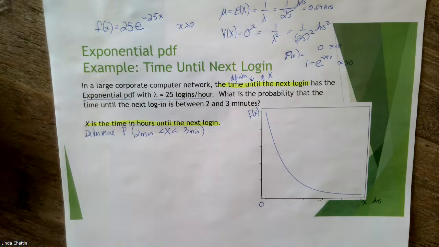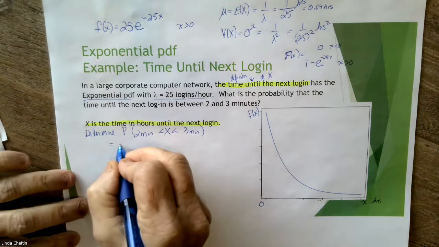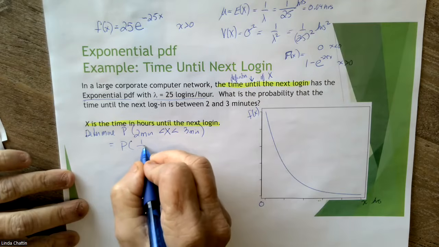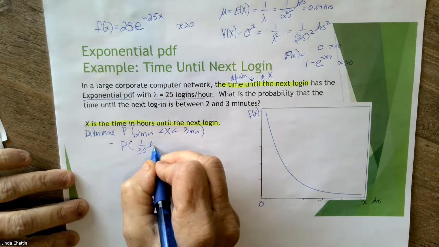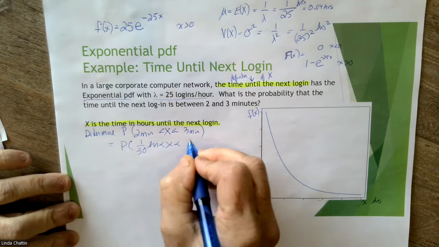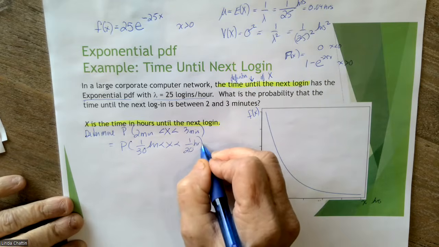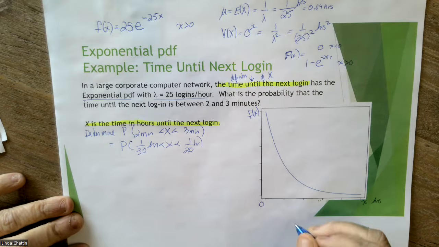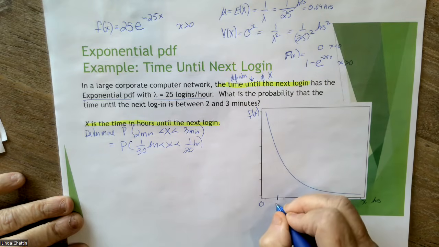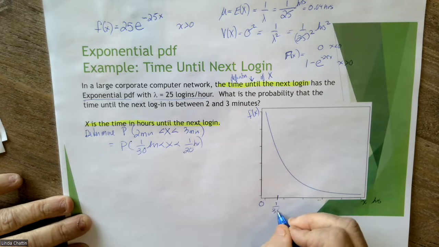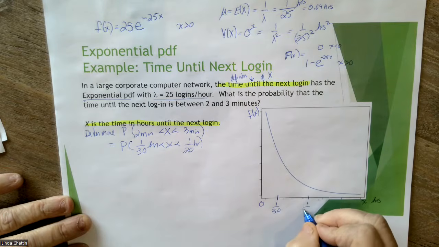So I know that 2 minutes is the same thing as 1 over 30 hours, right? X less than 3 minutes is 1 over 20 hours. So what they want me to figure out is, say this is 1/30. You could put this to decimal places if you'd like to too.